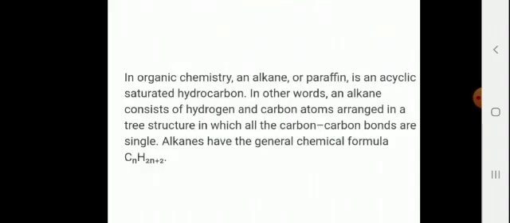In organic chemistry, an alkane or paraffin is an acyclic saturated hydrocarbon. In other words, an alkane consists of hydrogen and carbon atoms arranged in a tree structure in which all the carbon-carbon bonds are single. Alkanes have the general chemical formula CnH2n+2.